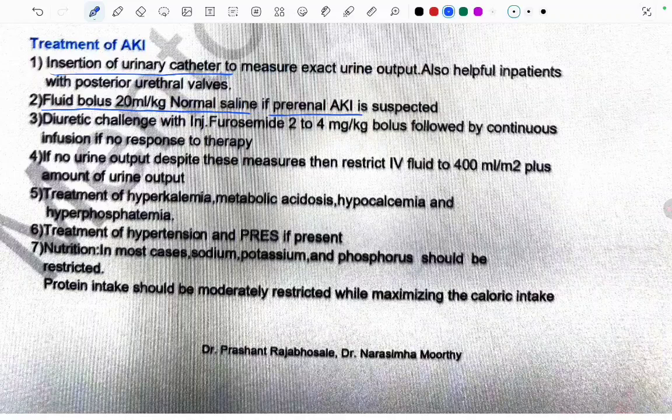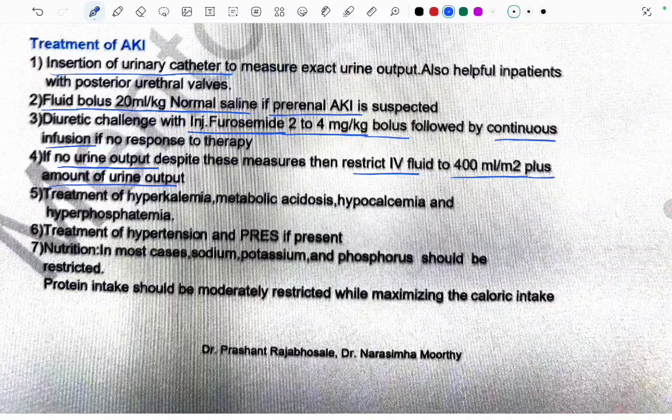Diuretic challenge with injection furosemide 2 to 4 mg per kg bolus, followed by continuous infusion if no response to therapy. So, apart from that, we can give diuretic challenge with injection furosemide in the dose of 2 to 4 mg per kg bolus, followed by a what? Continuous infusion. If no urine output despite these measures, then restrict the IV fluid to 400 ml per meter square plus the amount of urine output. Okay, so if we did the fluid bolus, we did the furosemide injection, and after that there is still no urine output, then what are we supposed to do? We have to restrict the IV fluid to 400 ml per meter square plus the amount of urine output.